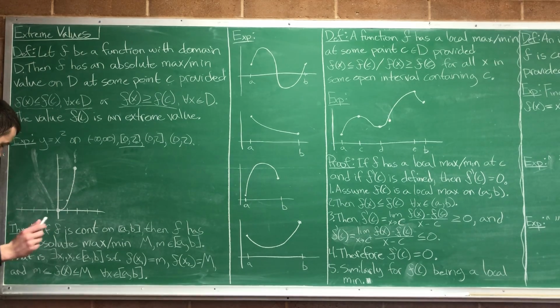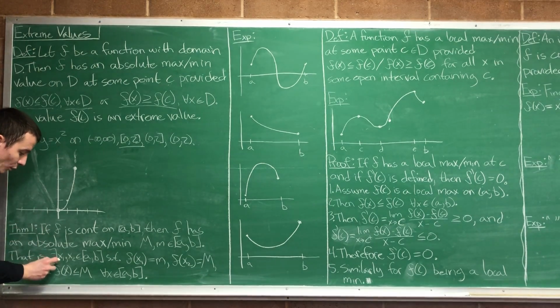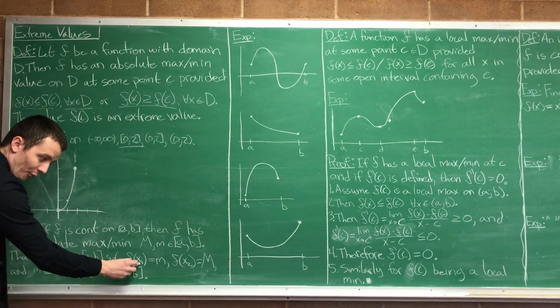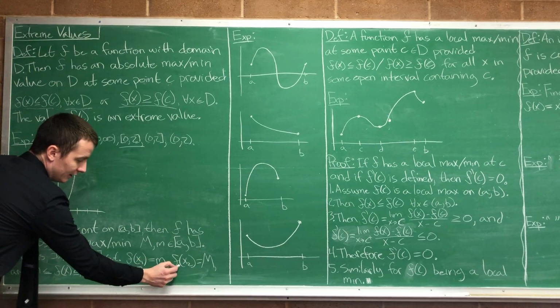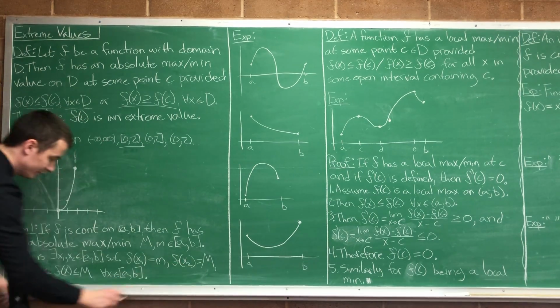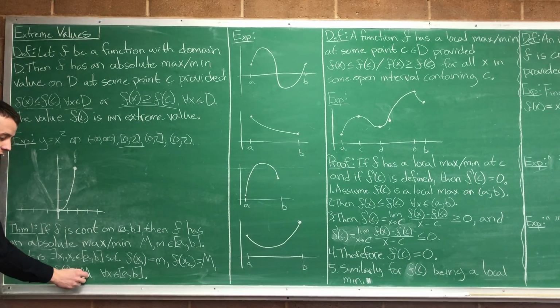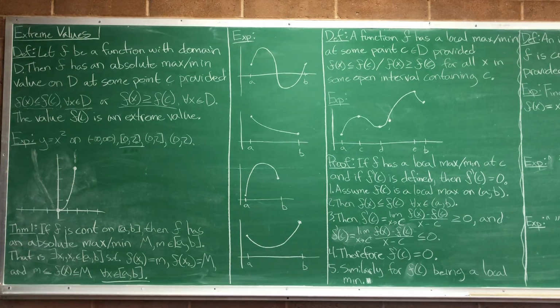That is, there exist 2 points, x1 and x2, in the domain, such that f at one of those points is a minimum point, and f at the other of those points is a maximum point. Wouldn't that just be little m is less than or equal to f of x is less than or equal to big M on that entire interval? Wouldn't the max and the min just be a and b? Not necessarily. We'll see some more examples.